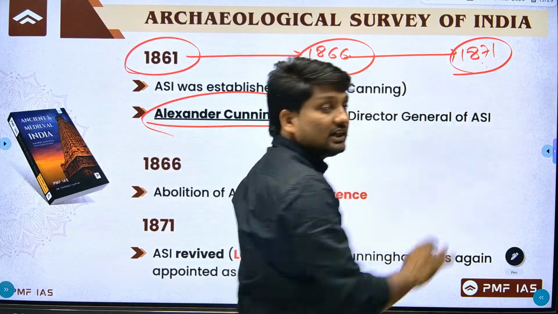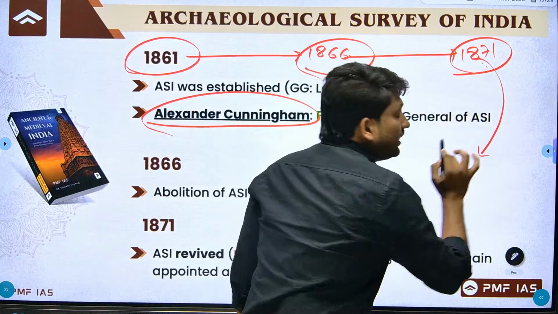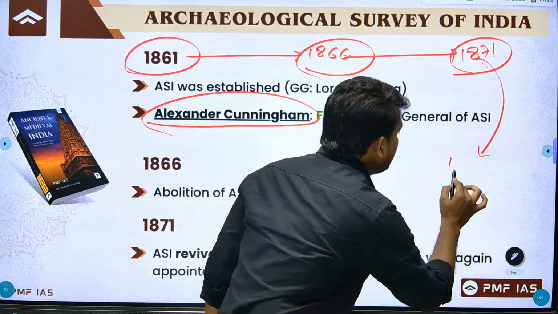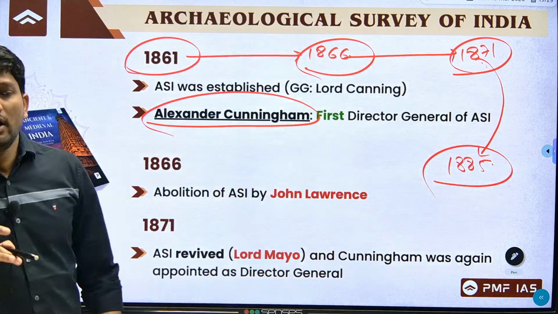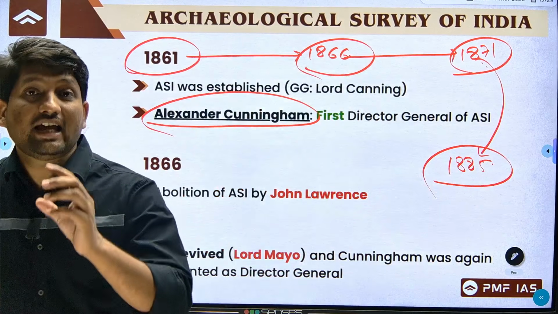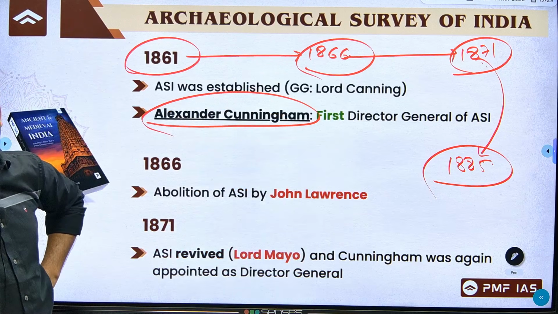And when it was revived in 1871, once again Alexander Cunningham became Director General, and he continued till 1885. So till date, who was the longest serving Director General? Alexander Cunningham was the longest serving Director General of ASI.